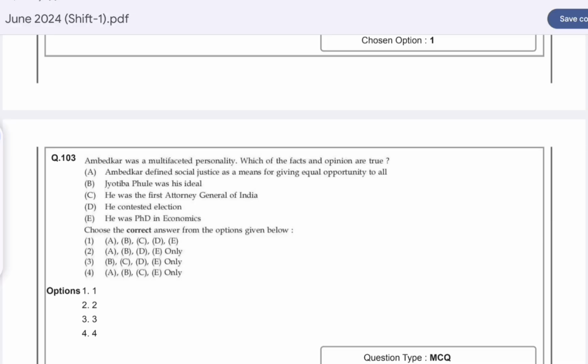Question number 103. Ambedkar was a multifaceted personality. Which one of the following opinions or facts about him is true? Option B is correct here, A, B, D and E, that Ambedkar defines social justice as a means for giving equal opportunity to all. Jyotiba Phule was his idol. He contested elections and he had a PhD in economics.